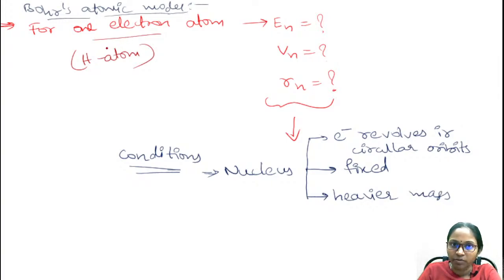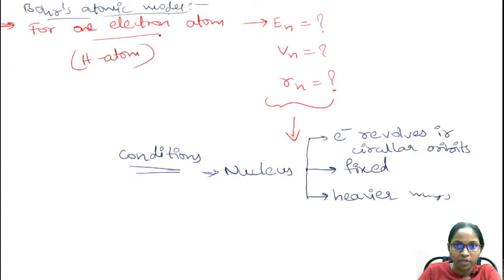Because Bohr didn't explain the fine spectrum of the atom, and he didn't explain the spectrum of the atom if the atom contains more than one electron. He failed to explain that. He just explained the spectrum of only one electron atom.